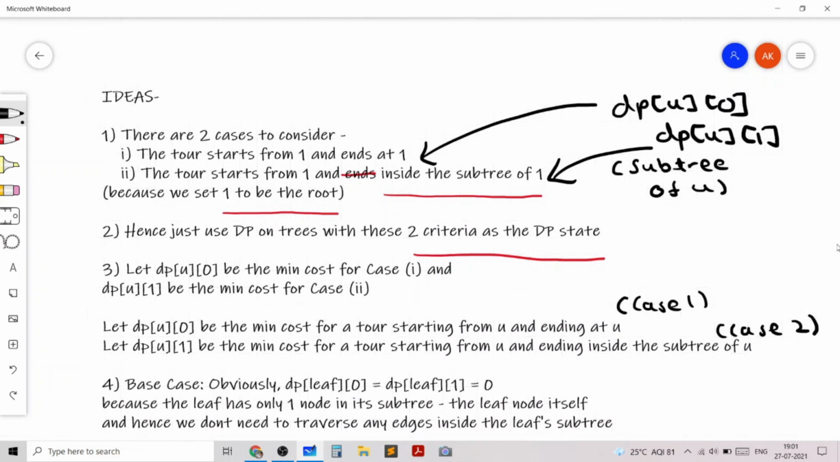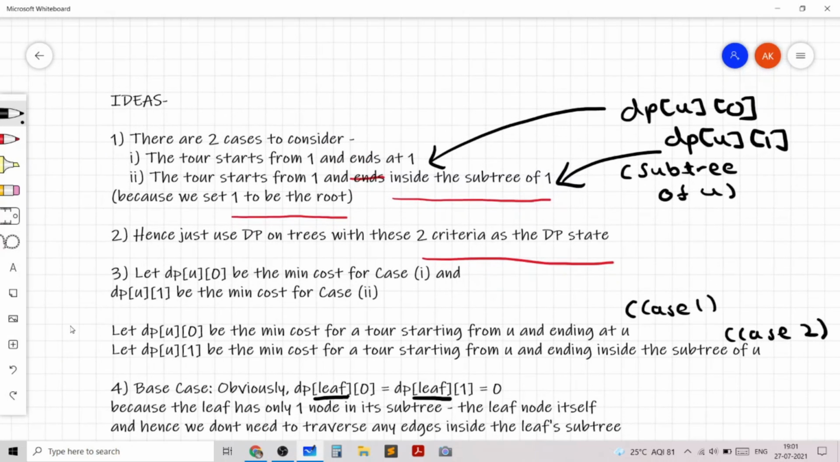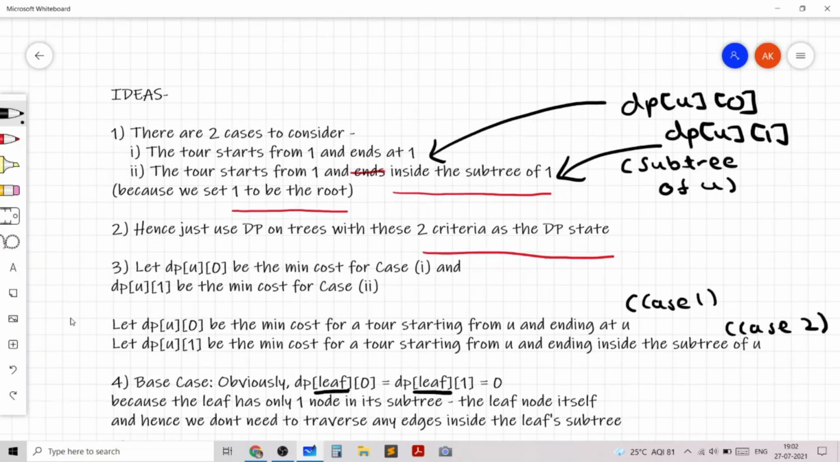So for the base case, as I mentioned in the first 2 videos itself, we consider the leaf, and based on the leaf node we can easily deduce that dp[leaf][0] is equal to dp[leaf][1], which is 0. That's because we are considering the subtree of the leaf, and obviously a min cost tour will start from the leaf and end at the leaf, because a leaf does not have any subtree, it has only one node in its subtree. So that's why dp[leaf][0] will be equal to dp[leaf][1] will be equal to 0.